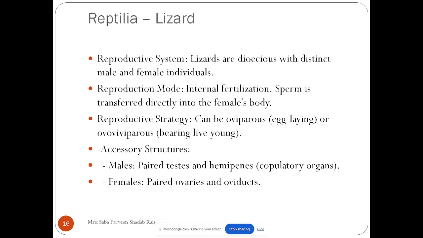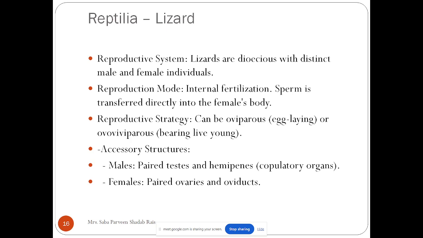Okay. Now let us talk about reproduction in the lizard or the reptiles. Now see, in case of the amphibians, we have seen that they have two habitats, right? But usually the habitat of the amphibian is the terrestrial habitat, but they lack amniotic eggs.